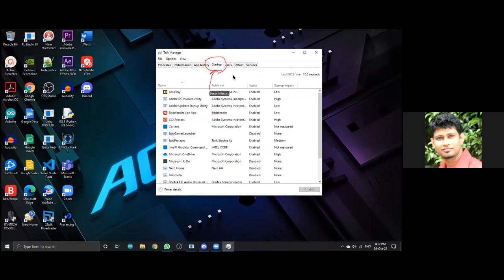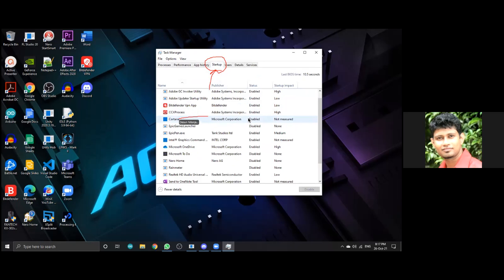And you can see some programs are automatically running with the startup. ActroTray, Bitdefender, Cortana is automatically running. And so these things are automatically running. OneDrive is running. Nero Home disabled, Realtek HD audio. So you can sometimes see some programs are running, but you don't want that. So let's assume like this, Bitdefender is running, but you don't want that in the beginning. You can just disable it.